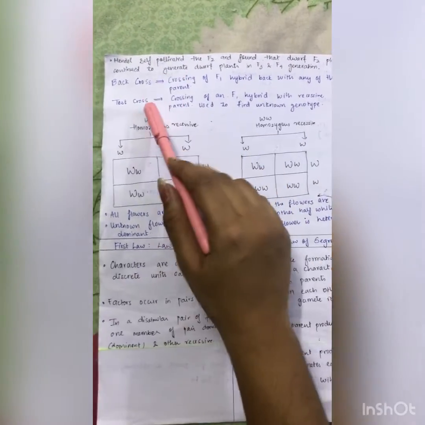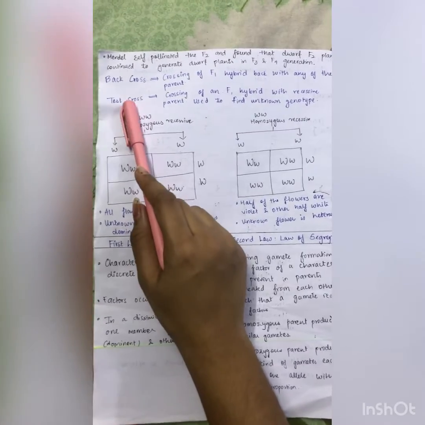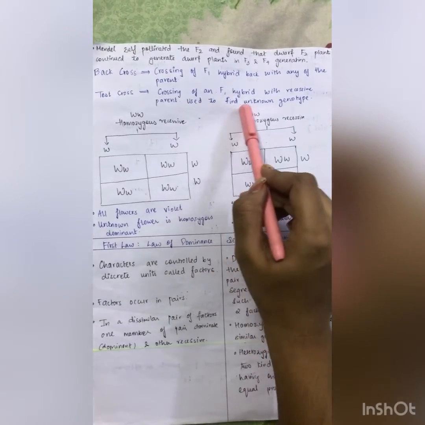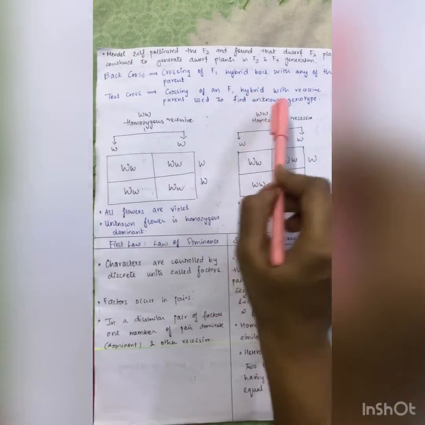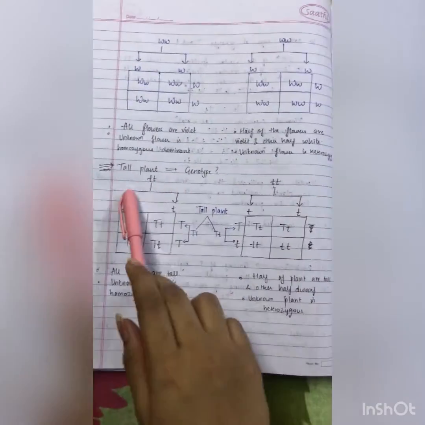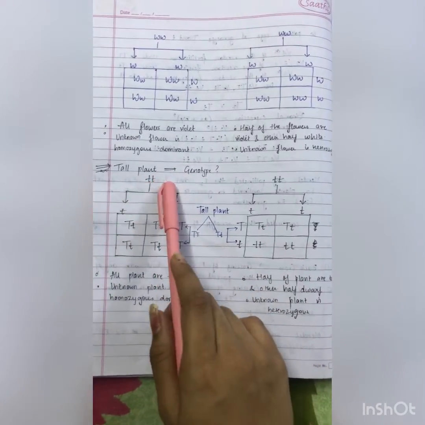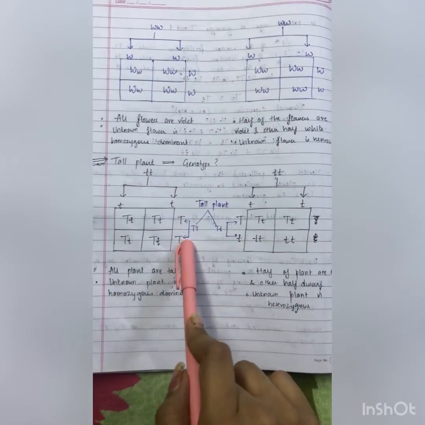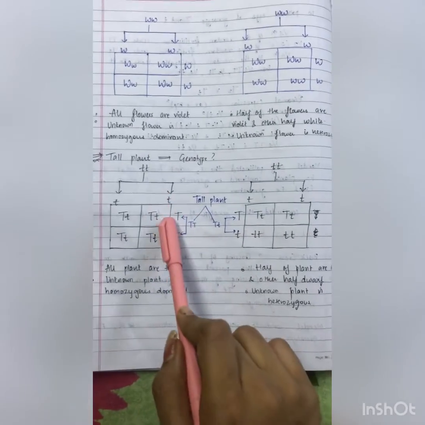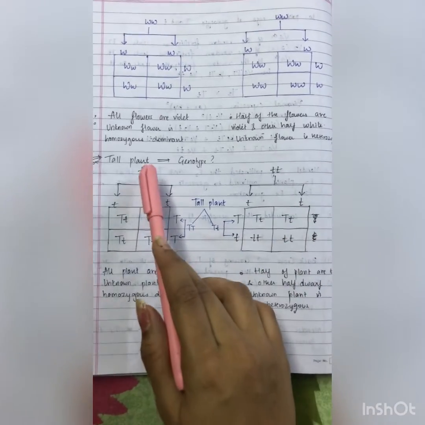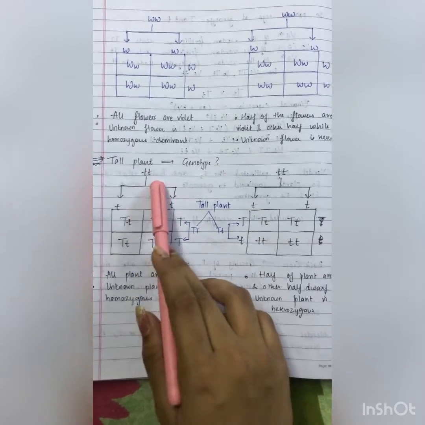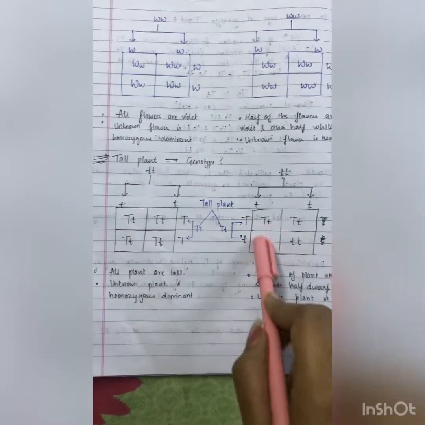And a test cross. As the name indicates, we are going to test it. Crossing of the F1 hybrid with a recessive parent is used to find the unknown genotype. So here is one example, a tall plant genotype. We are going to find the genotype of the tall plant. For a tall plant, the genotype can be capital T capital T or capital T small t. So we are going to cross it with the homozygous recessive dwarf, and by this we'll get the progeny.